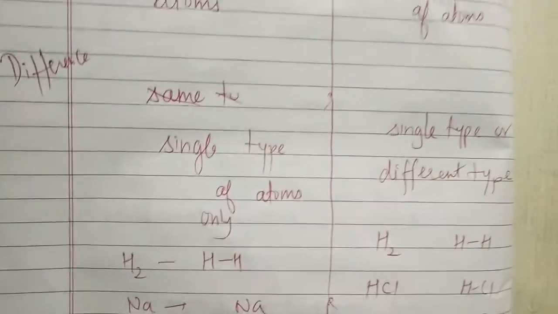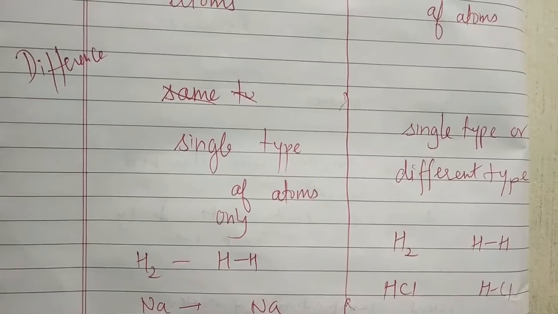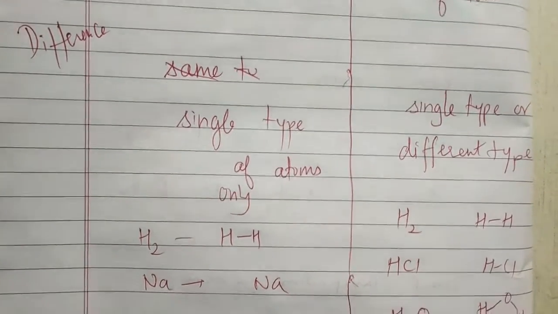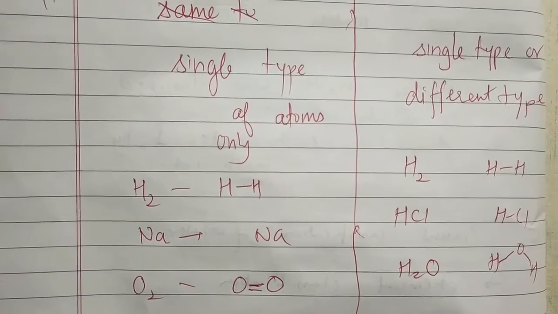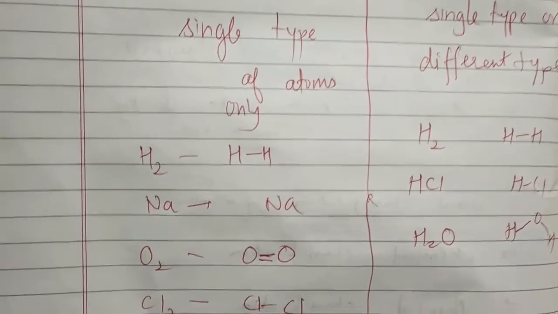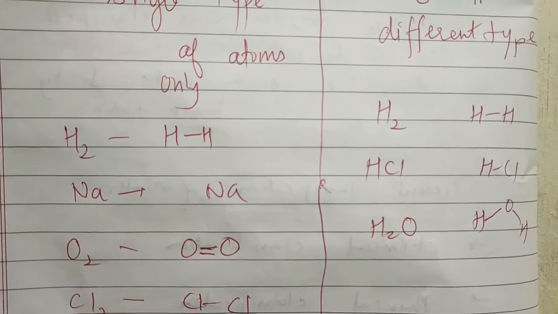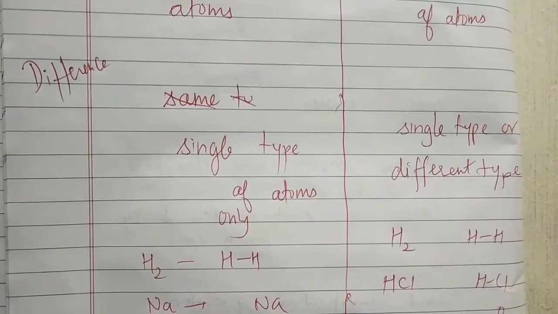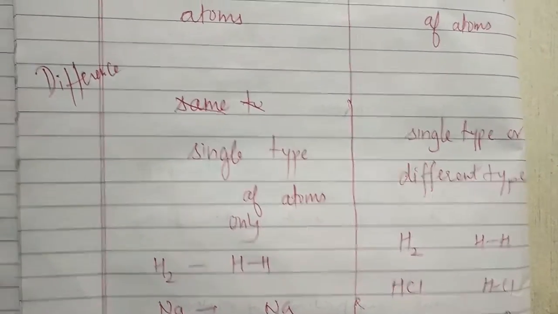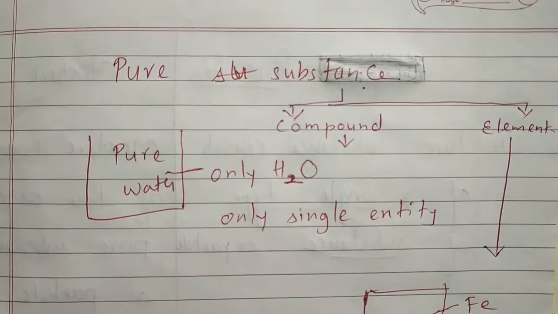In the case of molecules, they can be made of a single type of atom or of different types. The H2 molecule is made of H atoms, the HCl molecule is made of hydrogen and chlorine atoms. A water molecule is made up of two hydrogen atoms and one oxygen atom. So we can say that the difference is that a molecule can be made of the same type of atom or of different atoms. But elements are made up of a single type of atom only.